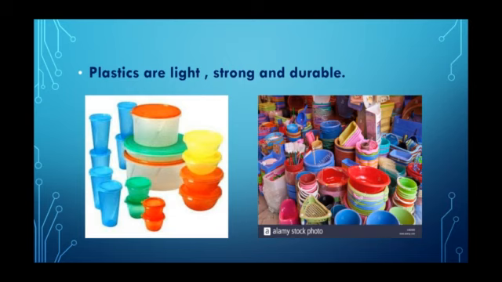Plastics are light, strong and durable. Plastic is very light, strong, durable and can be molded into different shapes and sizes. It is used for various purposes. Plastics are generally cheaper than metals. They are widely used in industry and for household articles.